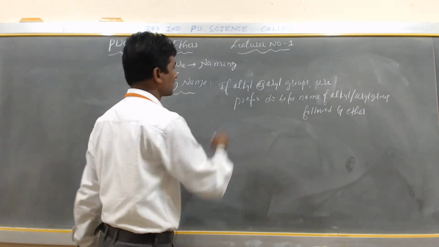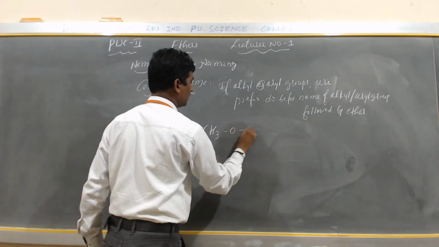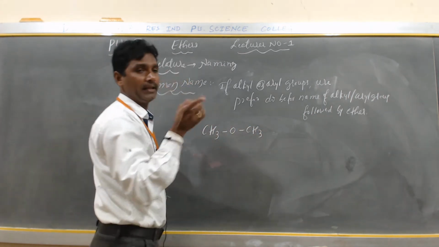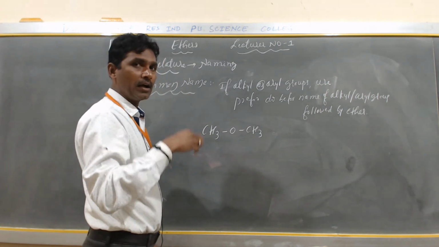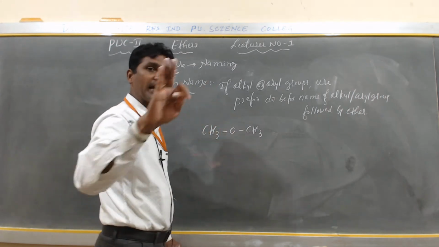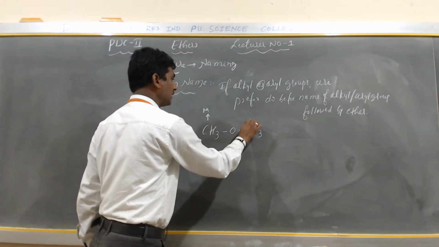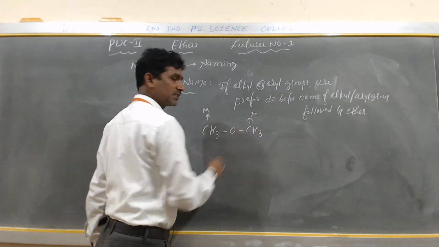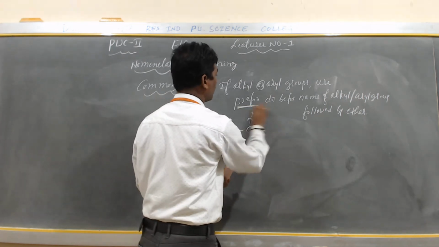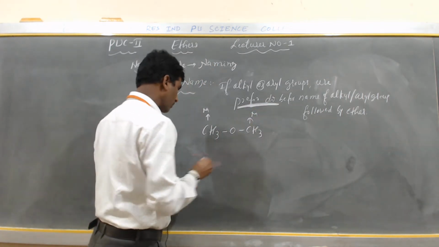Yes, I can write here CH3OCH3. So this is an example of simple ether. In a simple ether, the alkyl or aryl groups on either side of the oxygen atom are the same. So this is methyl, and this is methyl. Both are the same. If alkyl groups or aryl groups are the same, you have to use the prefix di. So what is the name?